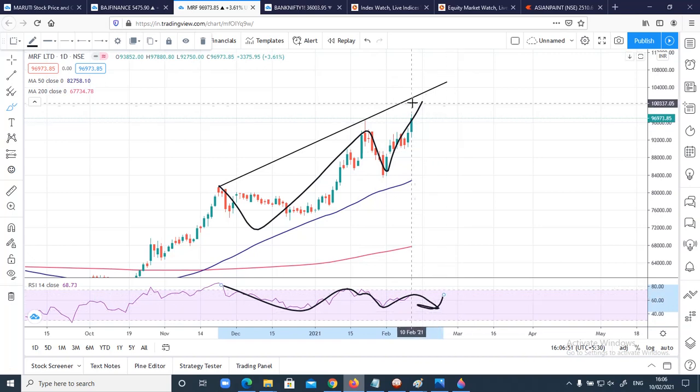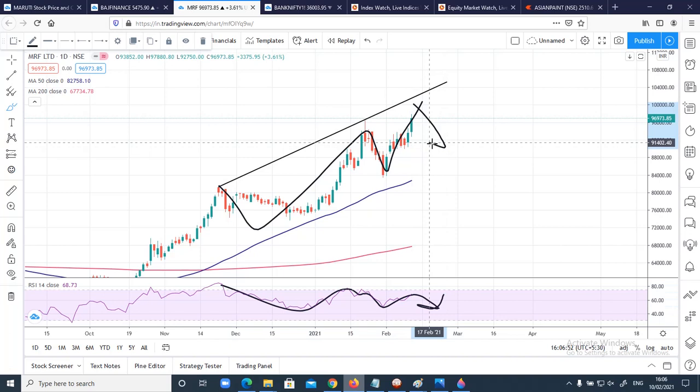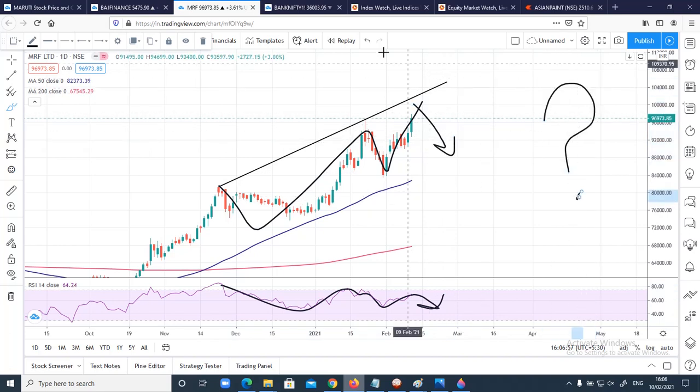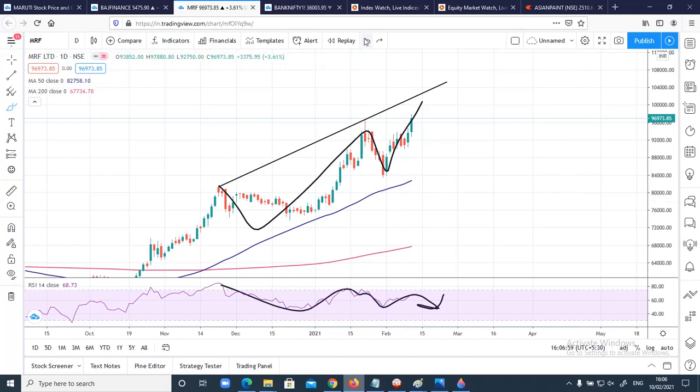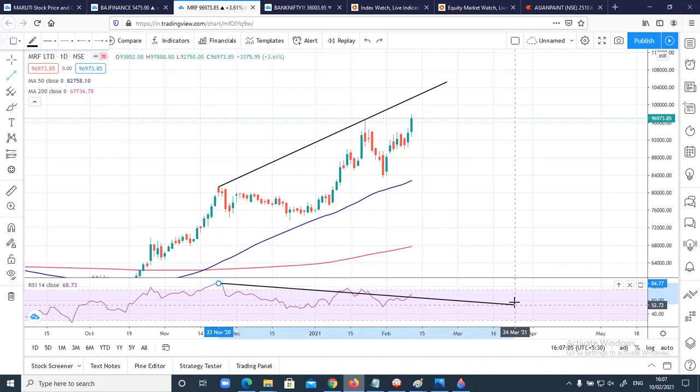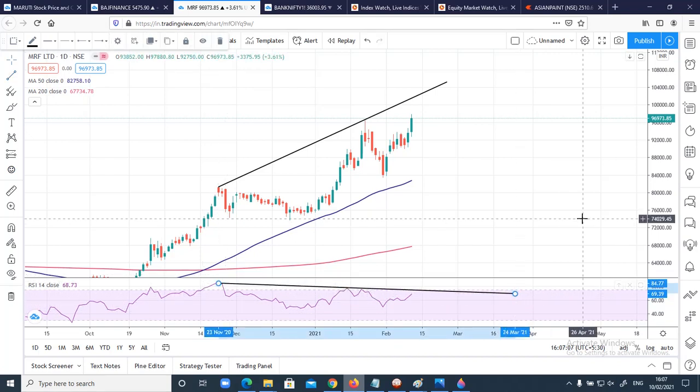Will price dip down after making a high again? This is the big question. That's the reason we are going to draw this trend line first. I've drawn this trend line, and you can see here one more trend line I'm drawing is on RSI, just to show you that this is forming something like a divergence. This is forming a divergence. It has not completed yet.